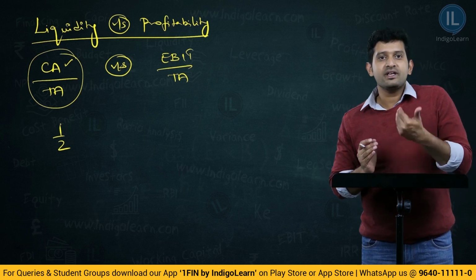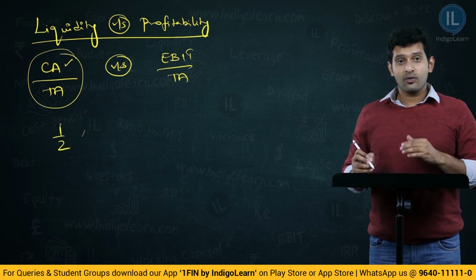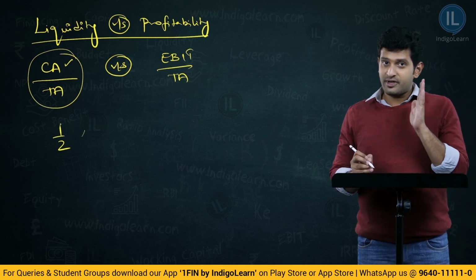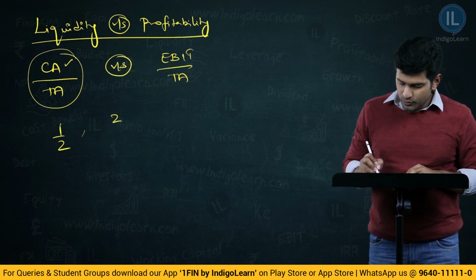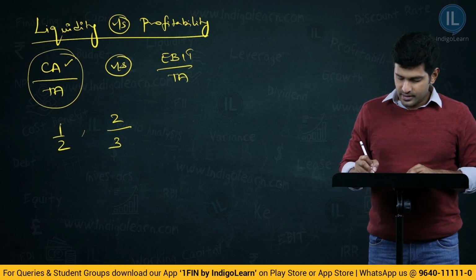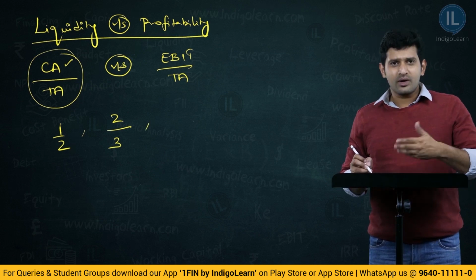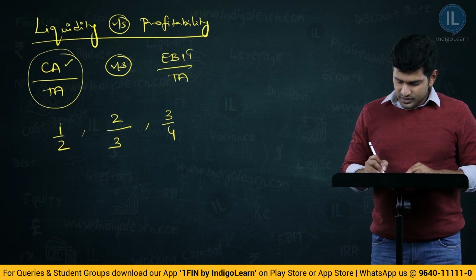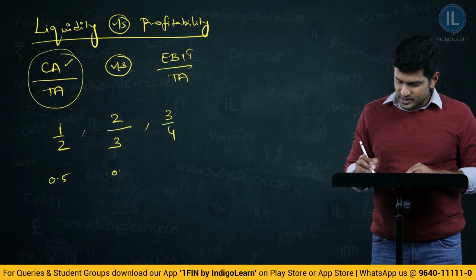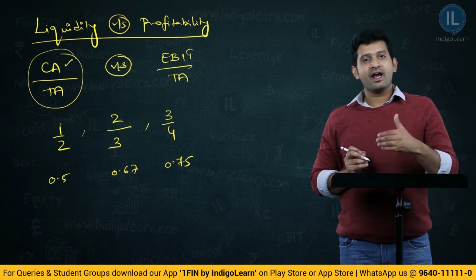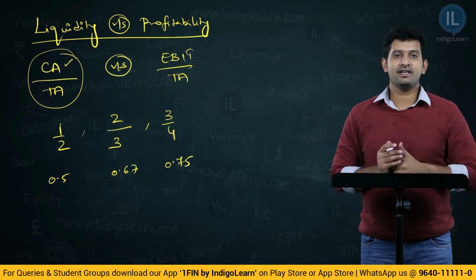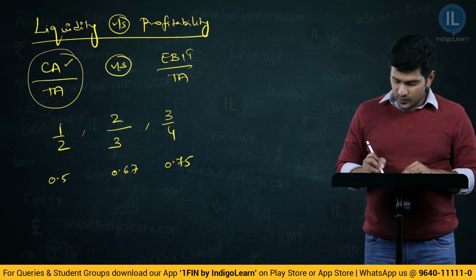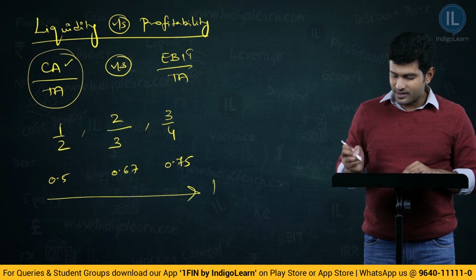Now, if I gradually increase this, if I want to make current assets 2, assuming fixed assets remain constant, this will be 2/(2+1), that is 2/3. Increase by 1 more lakh or 1 more thousand, whatever, 3/4. Therefore, this is 0.5, this is 0.667, this is 0.75. Therefore, if you gradually increase the current assets, obviously the liquidity position also increases.